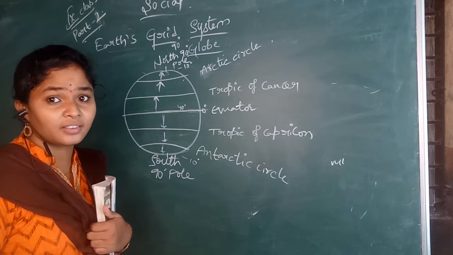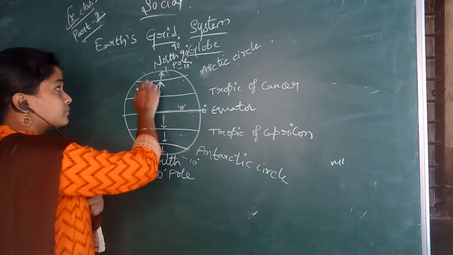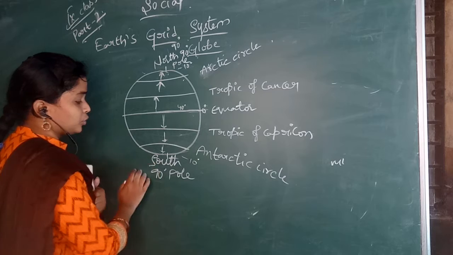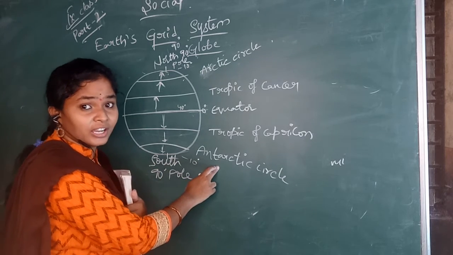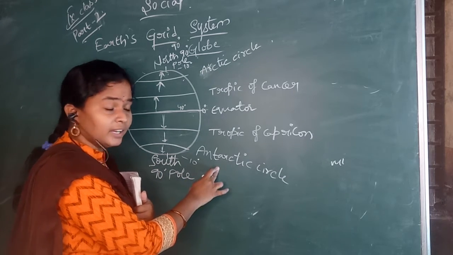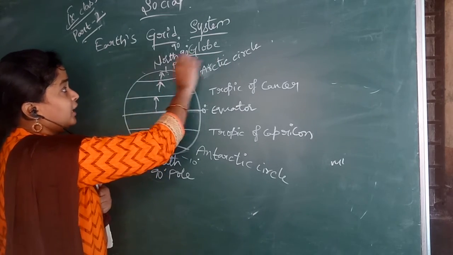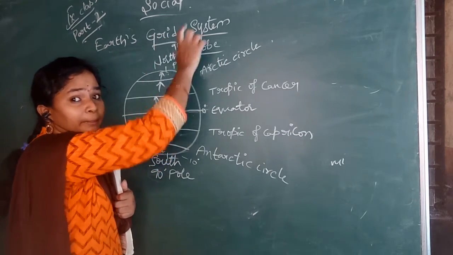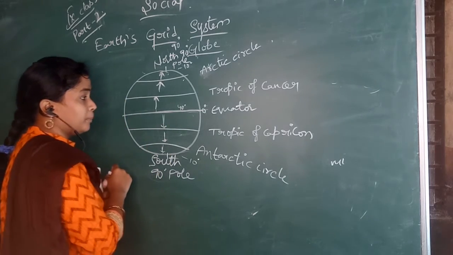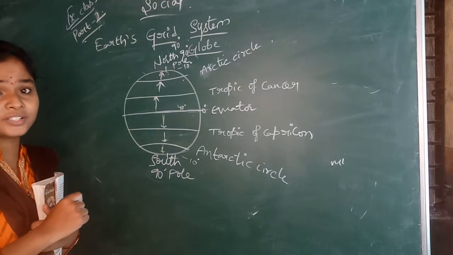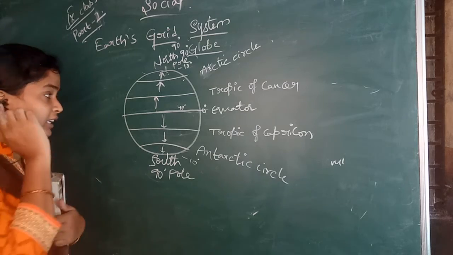In the world map you can find the Antarctic region; the continent Antarctica will be very cool. And you can see Greenland, Switzerland, these types of places, which are very cool, snow region places. Clear, children?